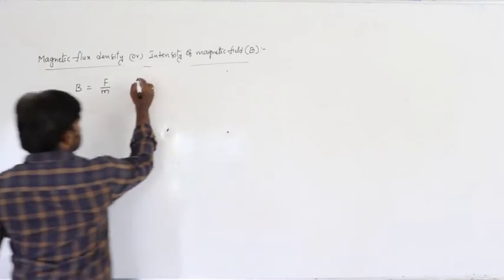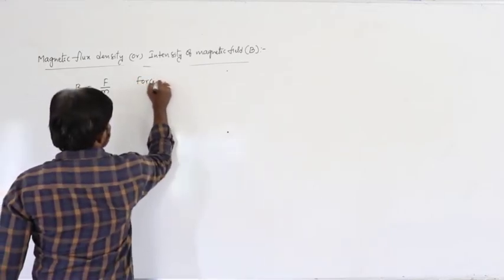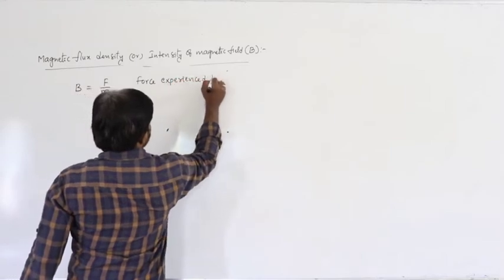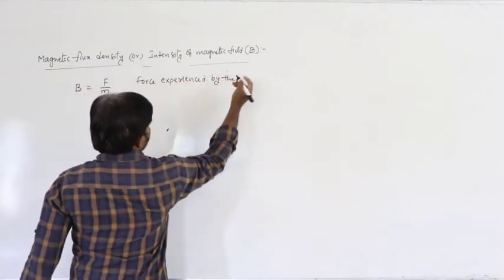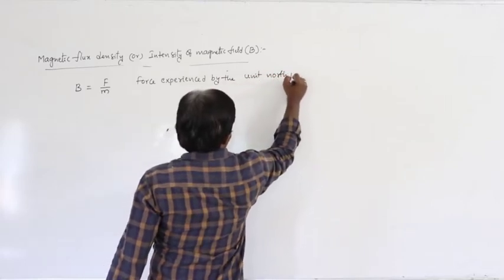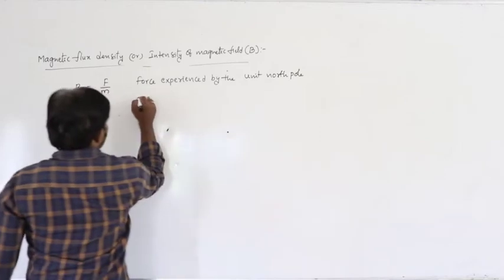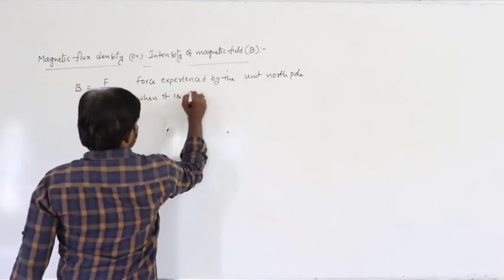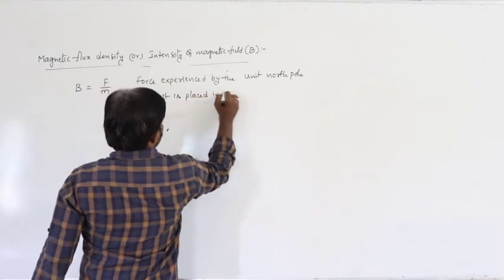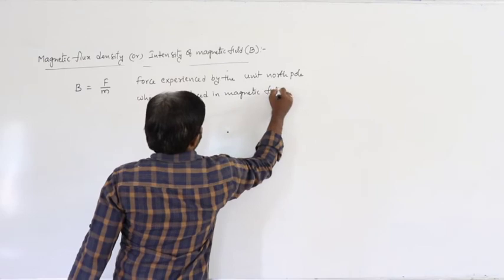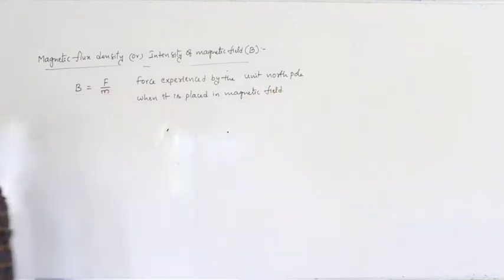So the definition is the force experienced by the unit north pole when it is placed in the magnetic field.